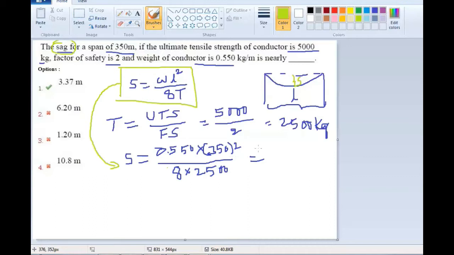If you calculate this, you will get 3.368 meters. If you substitute all the units, finally you will get the answer in terms of meters. So 3.368 meters, this you can write as 3.37 meters. So it is the answer. First option is the answer.